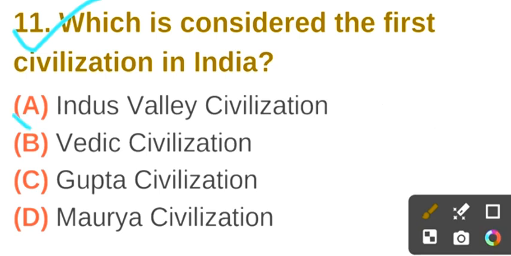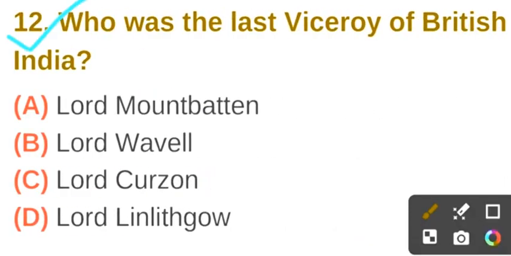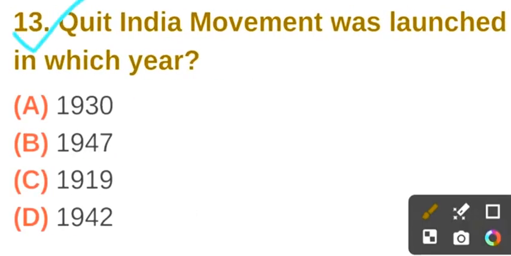Question number 11. Which is considered the first civilization in India? The correct answer is option A. Indus Valley Civilization. Question number 12. Who was the last viceroy of British India? The correct answer is option A. Lord Mountbatten.